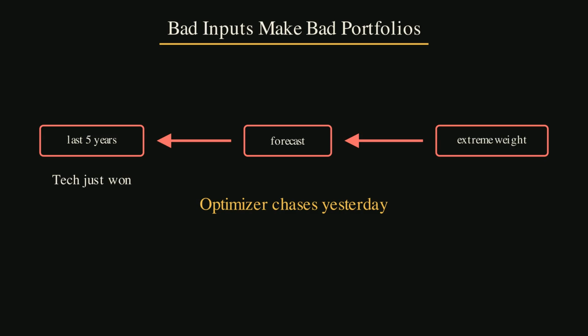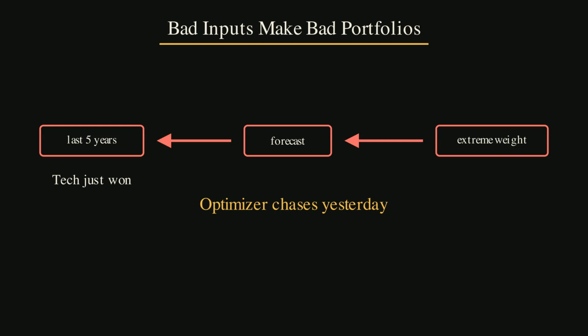Here is the mistake in kitchen table terms. Suppose the last 5 years were great for technology stocks. Then, a short-term forecast says technology has the highest expected return. The optimizer sees that number and does what it was asked to do. It buys a lot of technology, maybe too much. Now suppose the last 5 years were great for bonds because interest rates fell. The same machine tilts toward bonds. Again, it is not being foolish. It is obeying a foolish input.